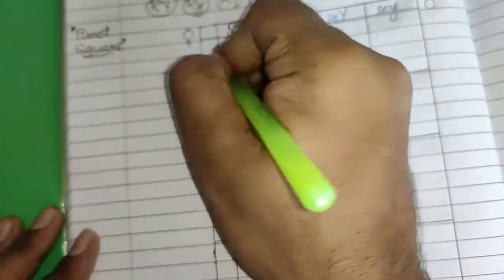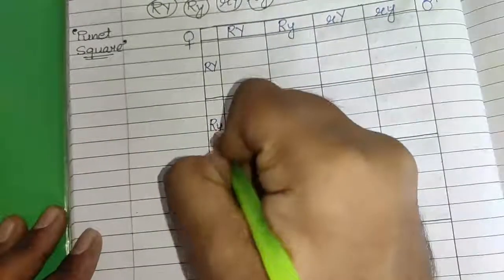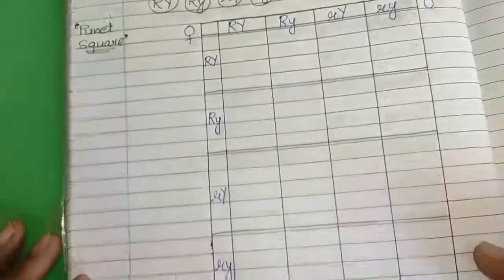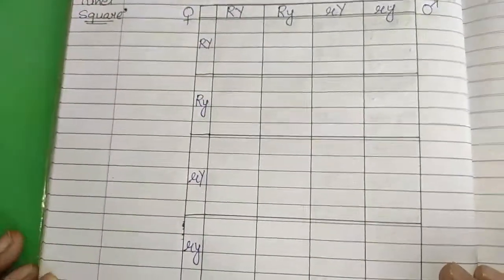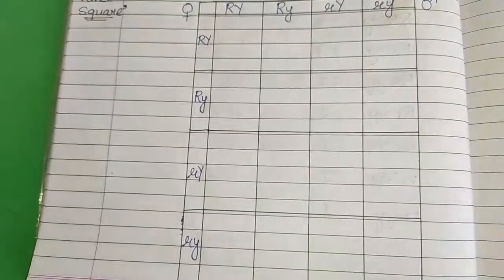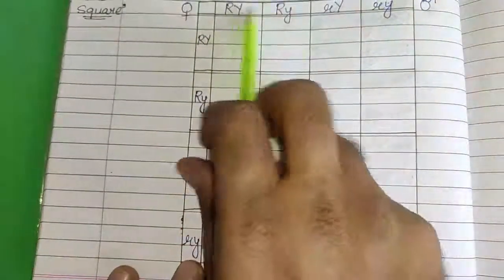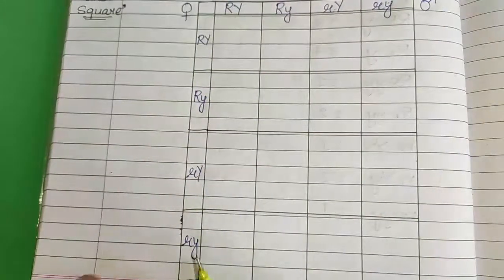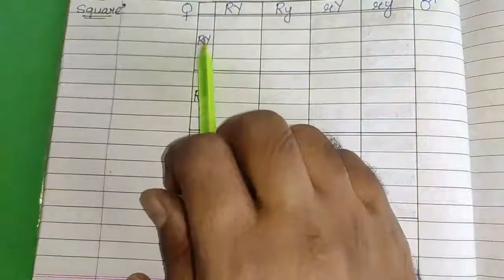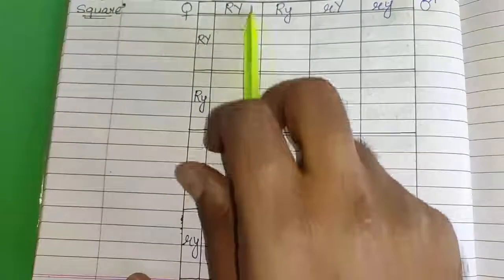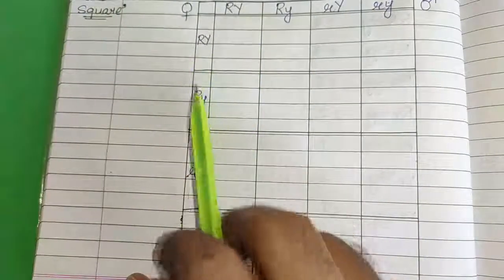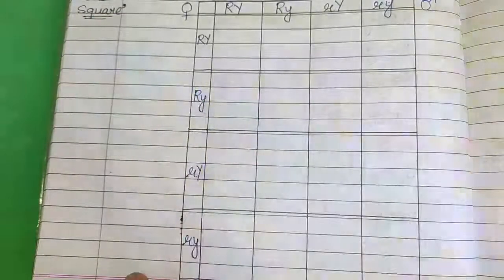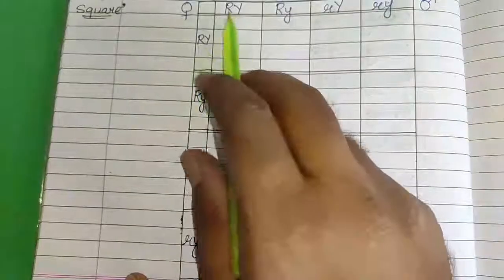So let's write that also. Done? So what have we done so far? We have simply written the gametes of the male on the top and the female on the side. Now we have to combine or fuse both the gametes with each other, and then predict the characteristics which are possible. Clear? So we are starting with that.